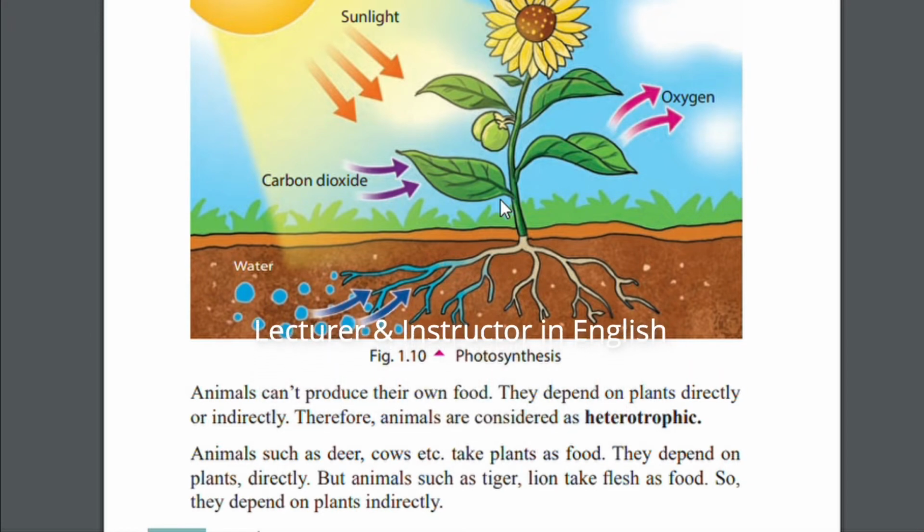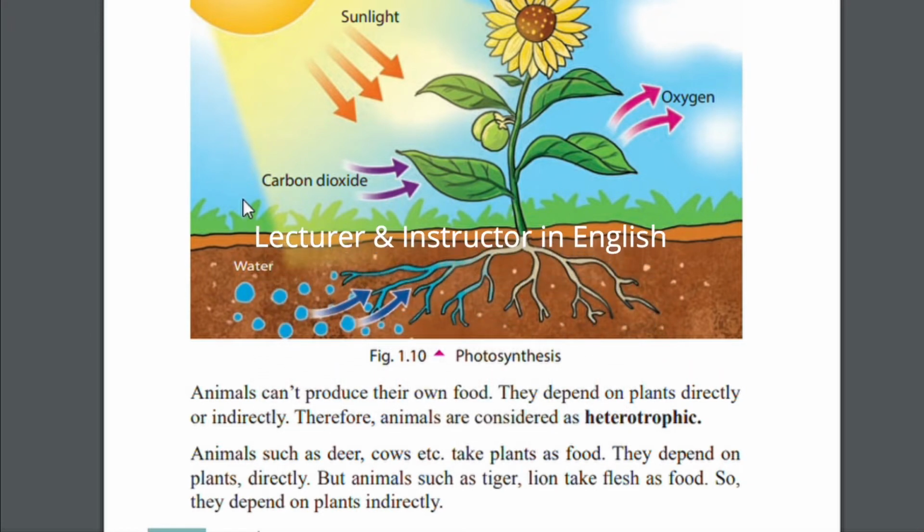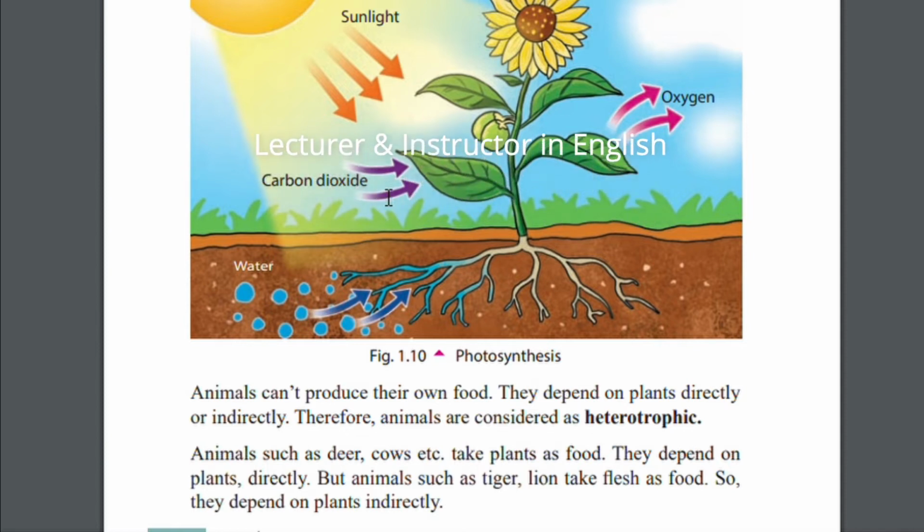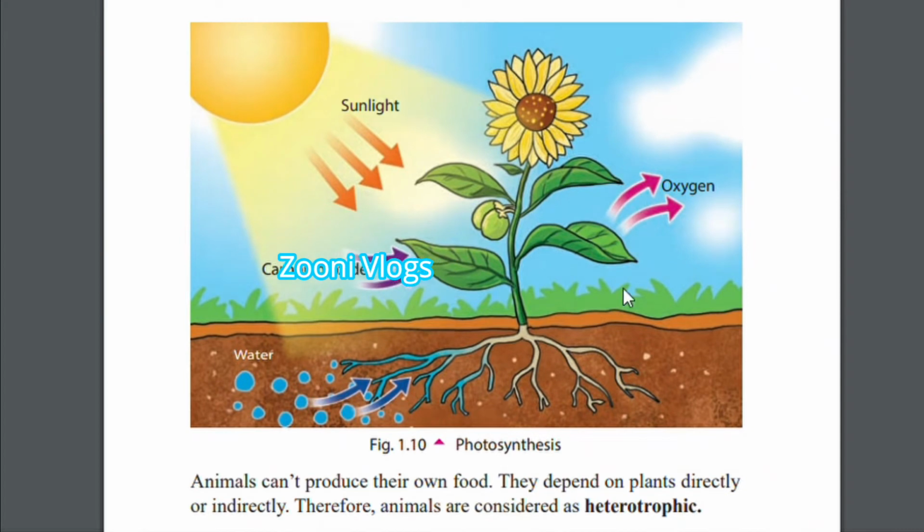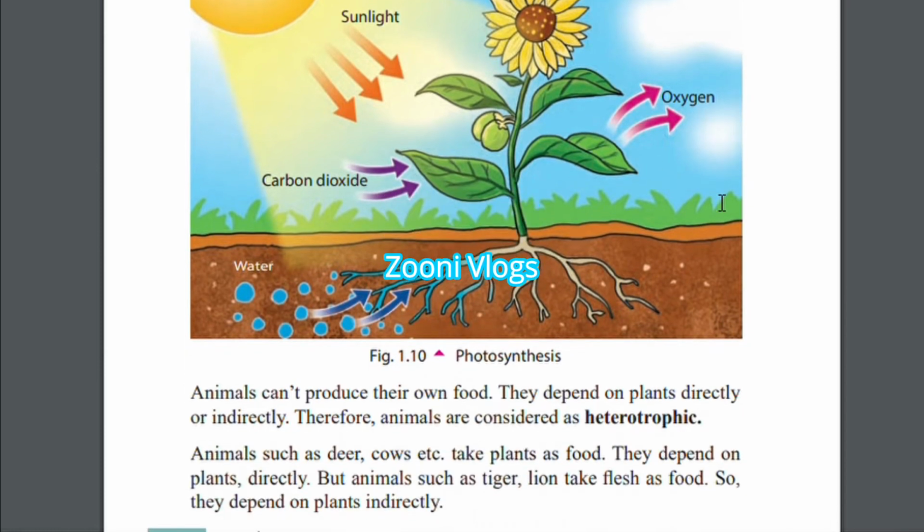For that they are using sunlight, carbon dioxide from the atmosphere and water from the soil. And finally they are releasing oxygen to the atmosphere. We call this system photosynthesis because here they are storing nutrition in the roots so they can use it for a longer time.